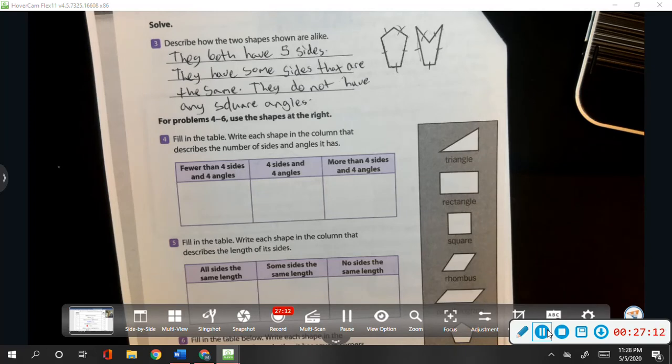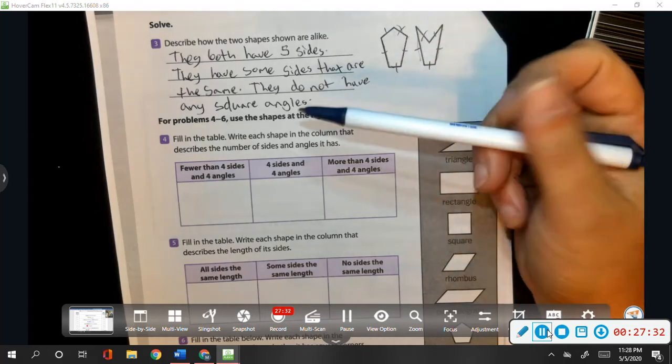How many sides does the shape have? What do those sides look like? Are they the same size? Are they all different? Are some the same? You got to look at the corners. You got to look at the angles that make up those corners. You just got to have that mental checklist. That way you don't miss anything.